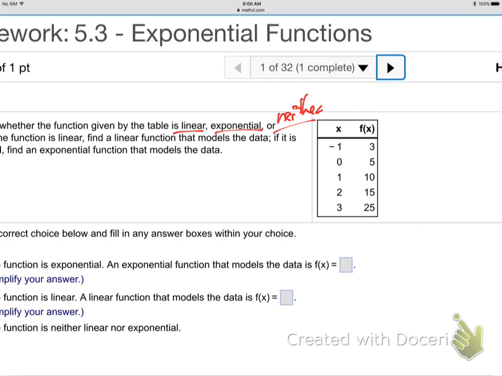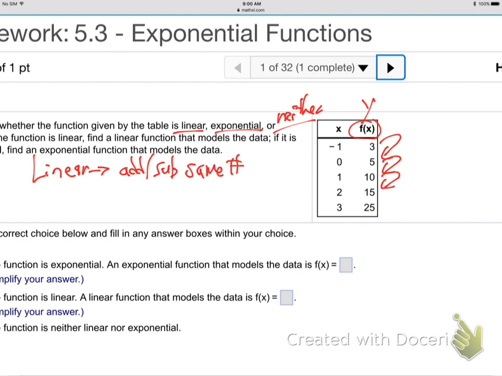Well, it's all about what's happening from y value to y value, and f of x is y, right? If you're adding the same number every time, it's linear. Let me write that. Linear, if you add or subtract. When I say add, I really always mean add or subtract, because if you add a negative, it's subtraction. If you add or subtract the same number every time, then that's linear.